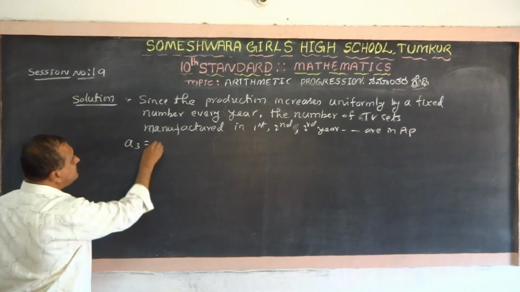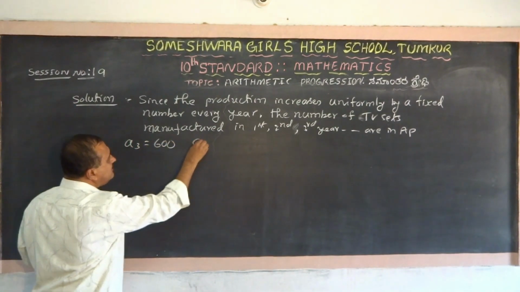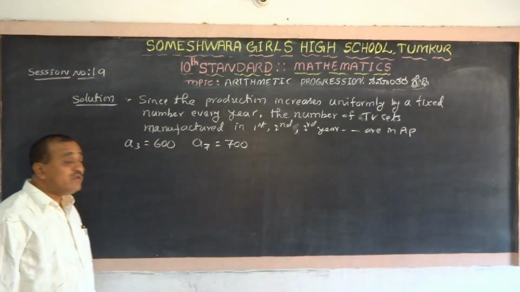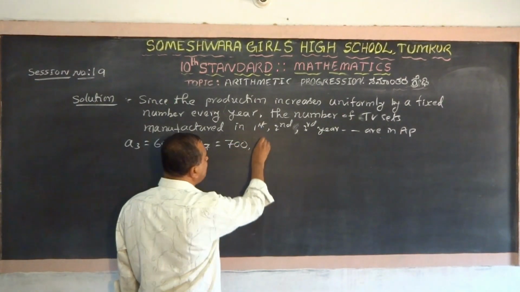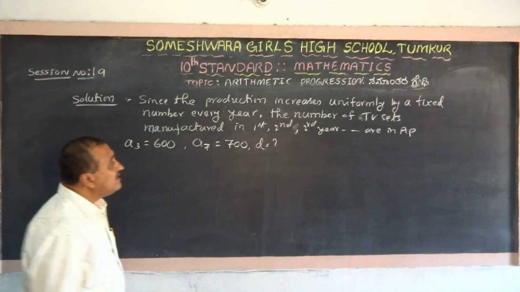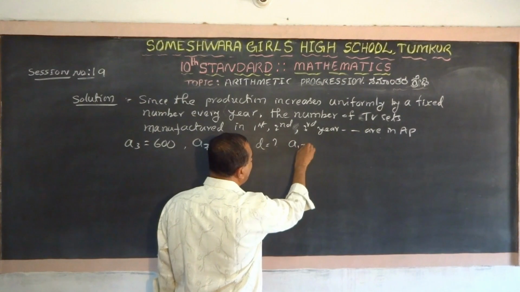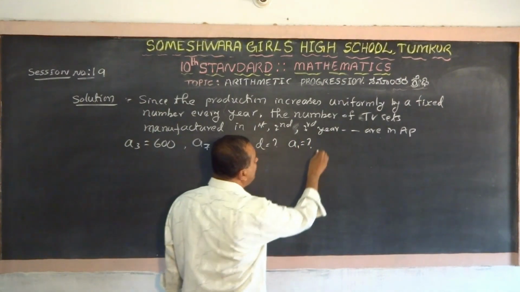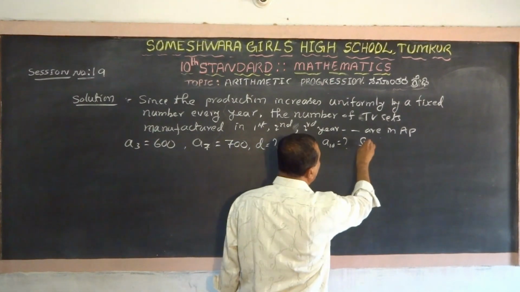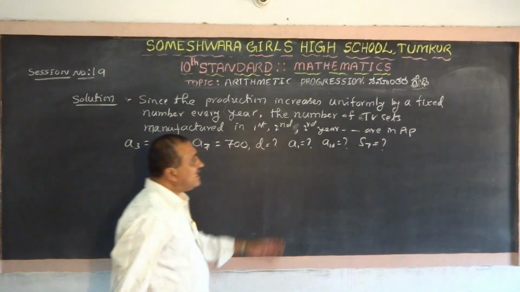A3 is 600 and A7 is 700. You are required to find D here. And then A1, the first year, is what? And what is the 10th year? You are required to find that. And what is S7?